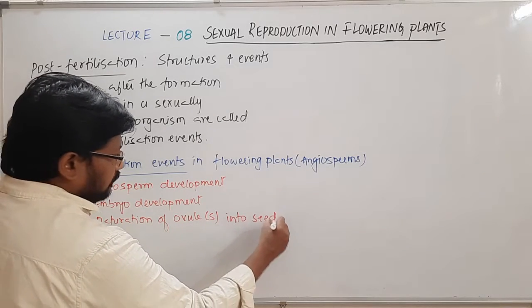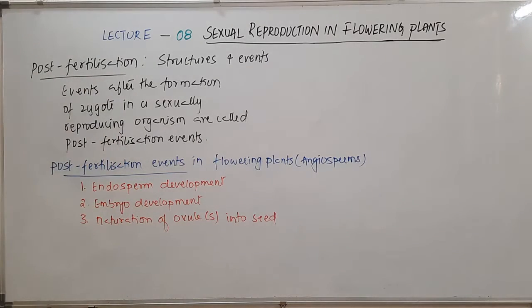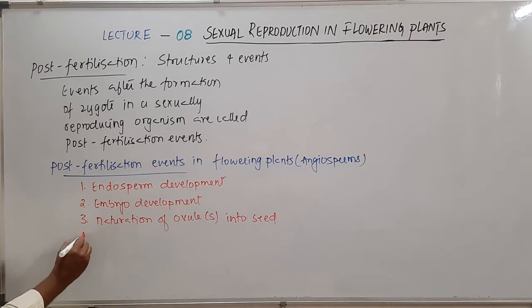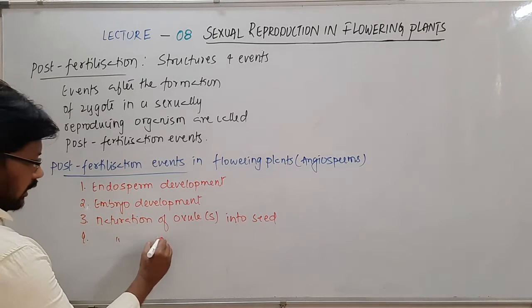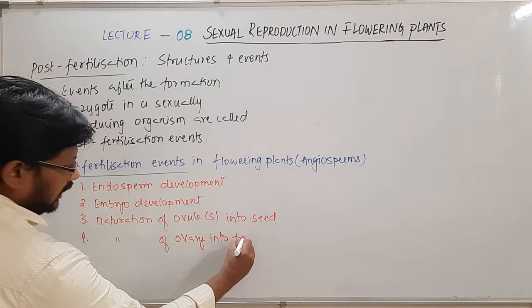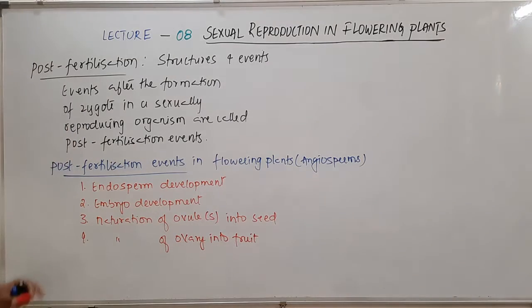So after the fertilization, what happens is the ovule will develop into the seed, right? And then we will also see the maturation of ovary into fruit. So these are all the post fertilization events that will be occurring in case of flowering plants, that is angiospermic plants.